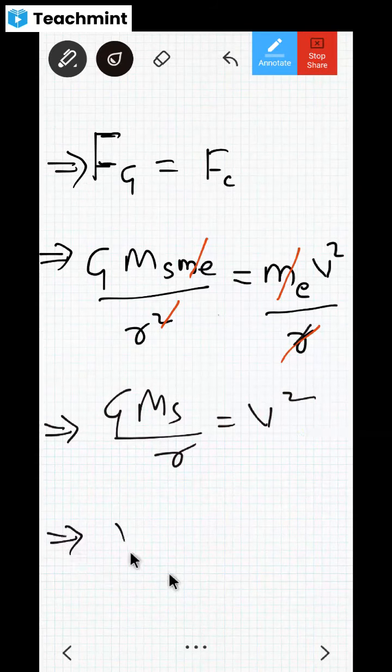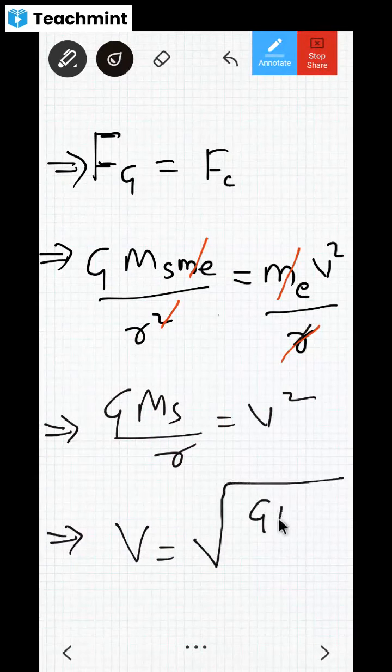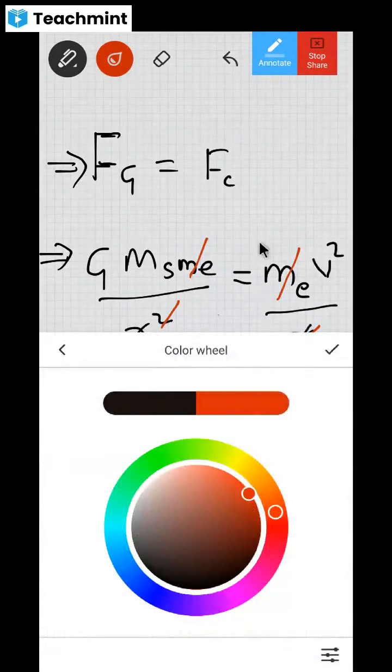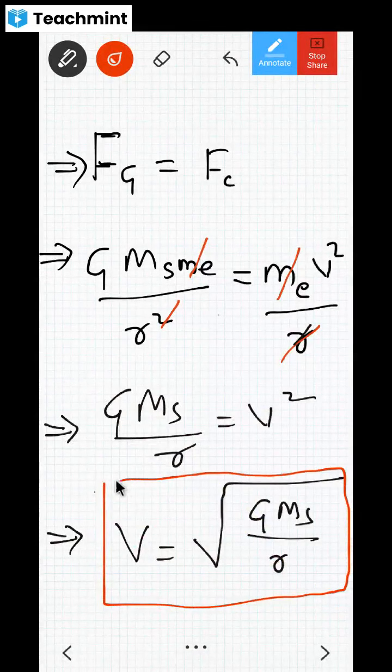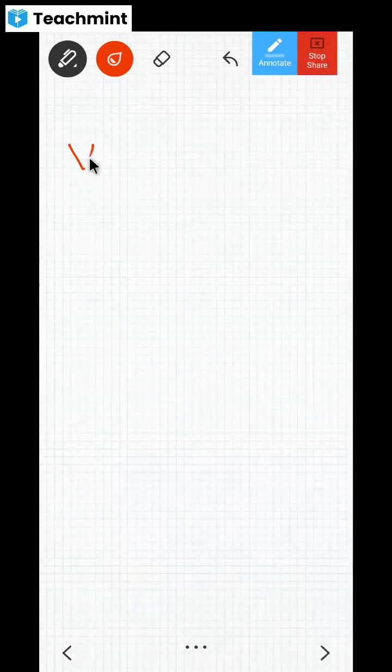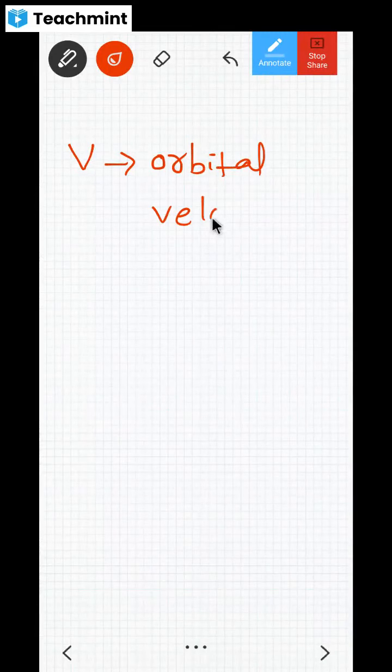Now can I write V is equal to under root G Ms divided by R? Can I write like this? So V is equal to under root G Ms divided by R. Now look at this. This V, dear children, is called the orbital velocity of Earth. What is this V called? Orbital velocity. Orbital velocity of Earth it is.